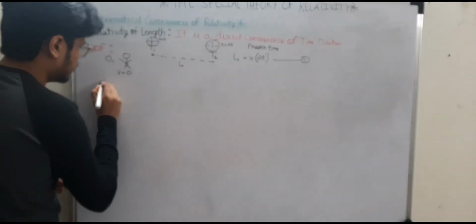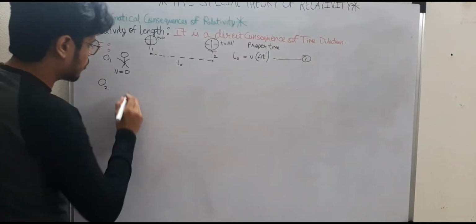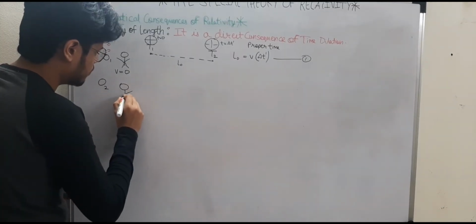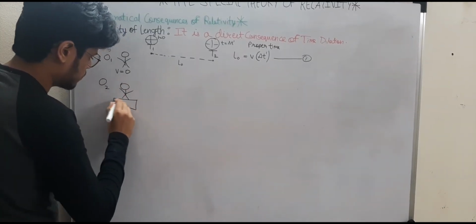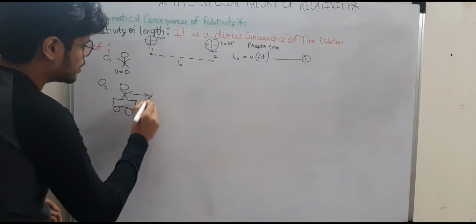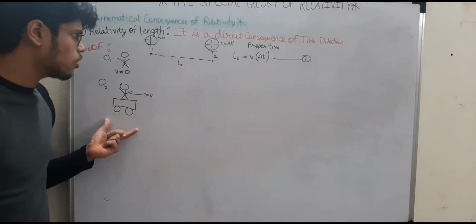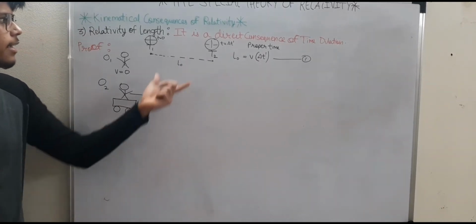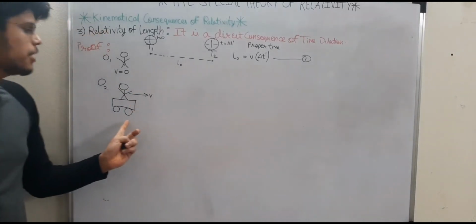The second equation will be obtained when you move an observer in a relative frame with speed v. He is on a trolley. He wants to measure the train station and he is moving with a speed v. So according to his observation, he will observe that the train station is moving towards him with a speed v, right?